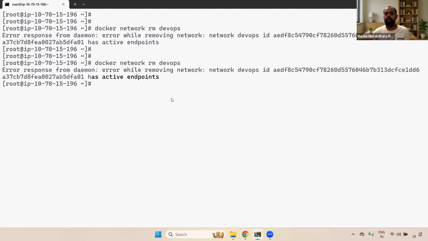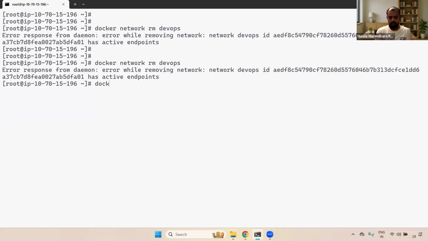You may ask a question: Murli, how do I know whether this particular network is connected to a specific container or not? Just now we attached it, that's why I went to the container inspect command. But if you are not aware, once you have connected this network to the container, you can give the inspect command on the network and it will display that.